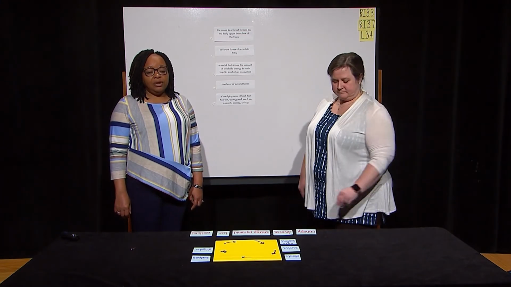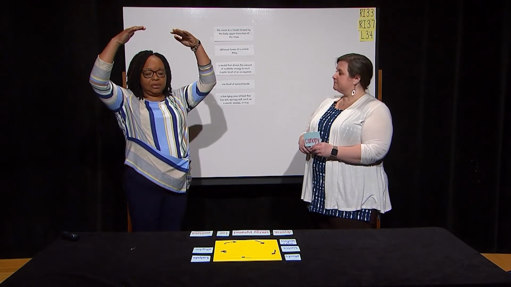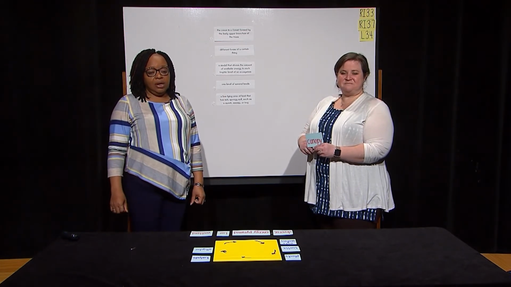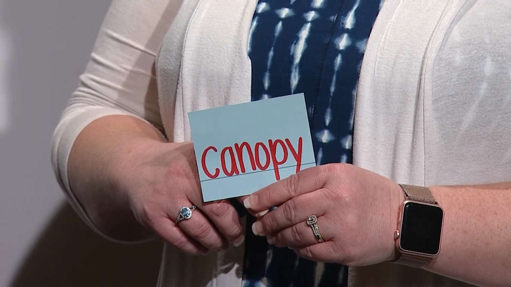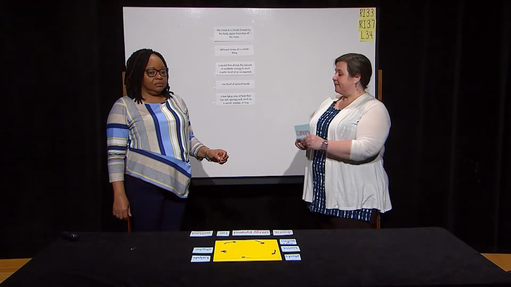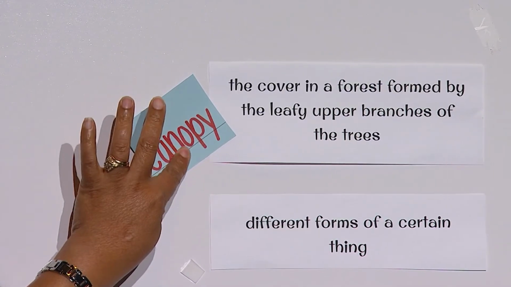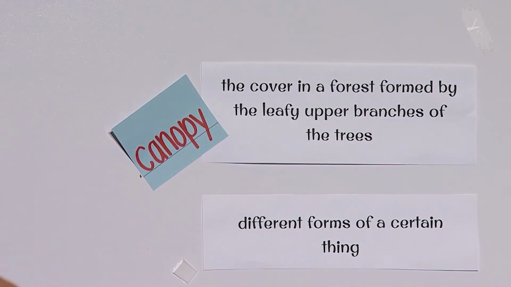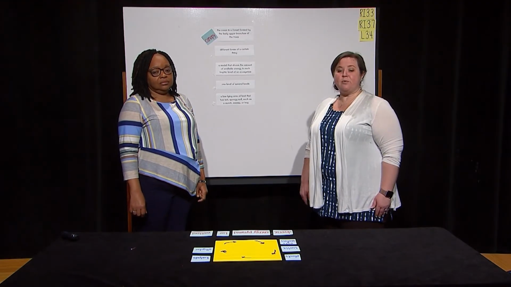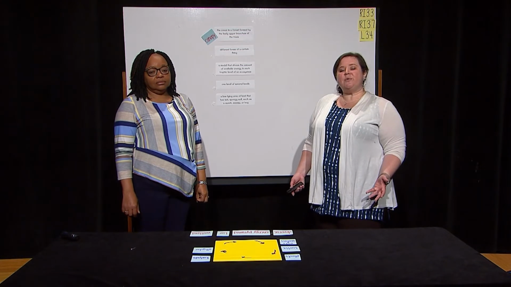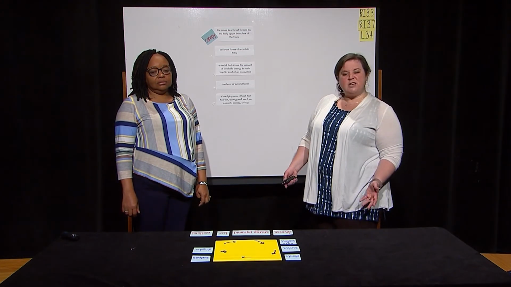Our first word is canopy. Canopy is a cover in a forest formed by the leafy upper branches of trees. I could say the spider monkey jumped from limb to limb across the great canopy of the rainforest. You may also hear the word canopies used as a variation, or a different form, of the word.